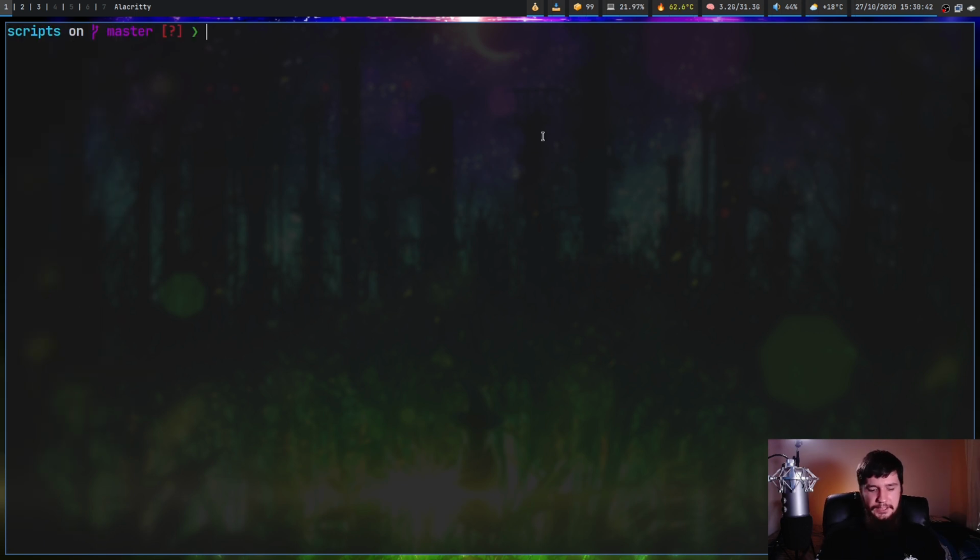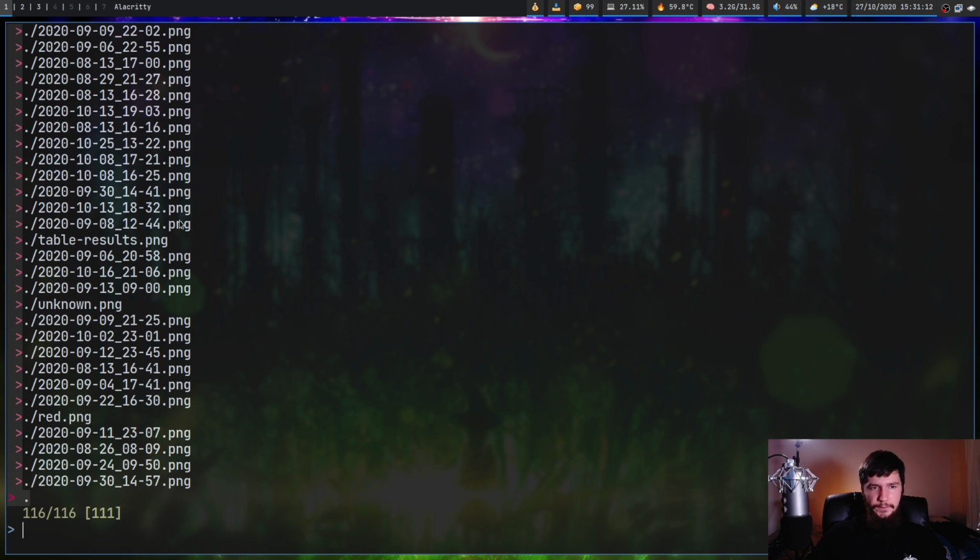We can also pre-select based on a regex, so this will let you do tons of things, but one of them you might want to do is pre-select based on a file extension. So if we do sk -m and then pass in --pre-select-pat, what we're going to do is pass in .*/.png. So we're going to say any number of characters here followed by a .png. So in this case, as we're going to see, every single file in this folder is going to be selected.